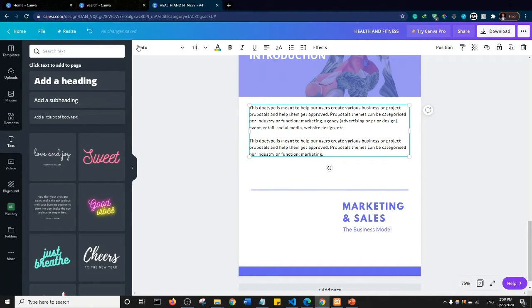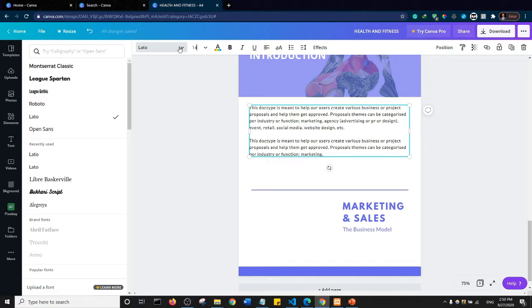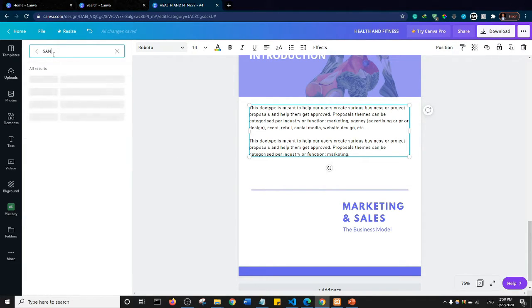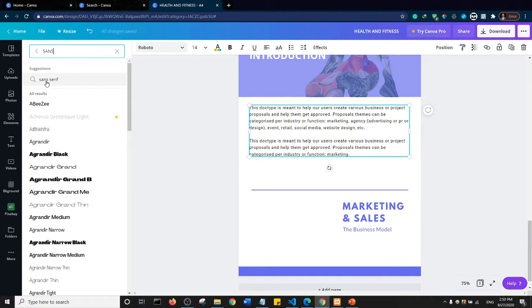This font, this is Lato font. Maybe I will change it to something else. So let's see. So there are fonts we can actually select. I don't know, Roboto. Roboto doesn't seem cool. Maybe I'll just say Sans Serif. Okay.